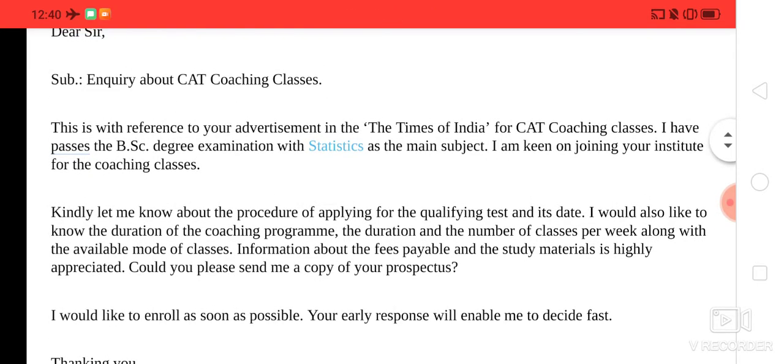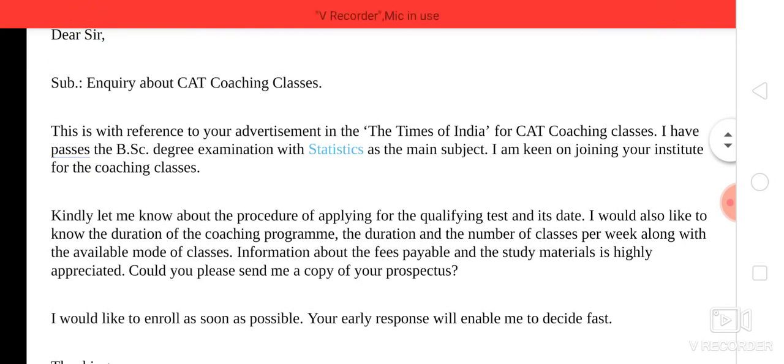See how simple it is and how every detail is covered in this. You can see that we are writing an inquiry letter for taking admission at the coaching class. Here the student is asking about the details of fees. So assertively you can say the user is trying to collect the information in a very positive manner, a very soft manner, a very kind manner.